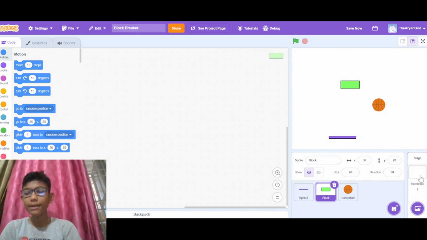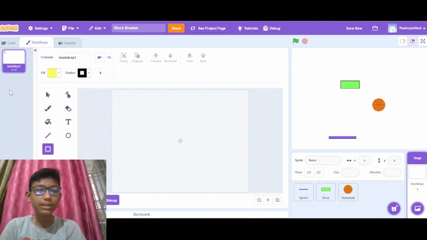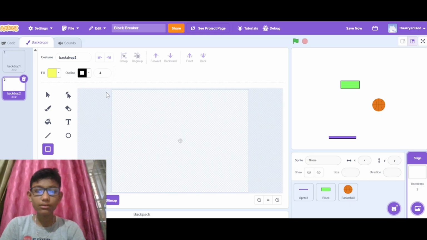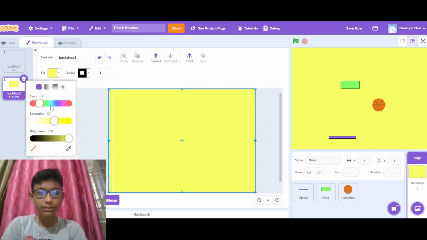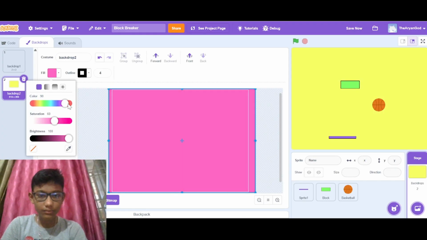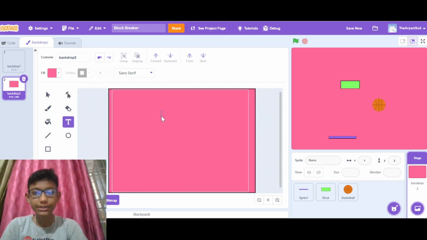Now let's make our background. For this, we will make a game over background, and the game over background will be like this. Let's make it here, and we will give a color, and we will add a text named game over.